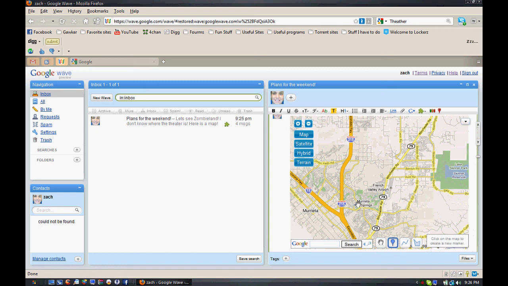So I don't know if you can read this here, but it says Marietta Hot Springs Road. That's about 5 minutes, maybe not even, maybe 2 or 3 minutes away from where I live. So it's pretty accurate.